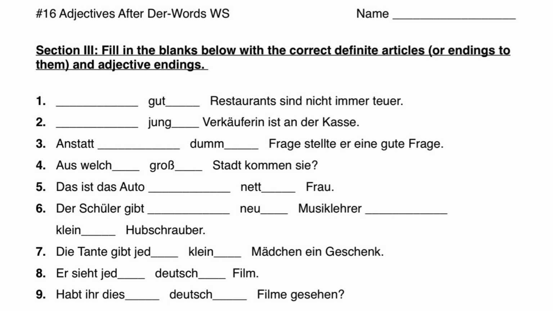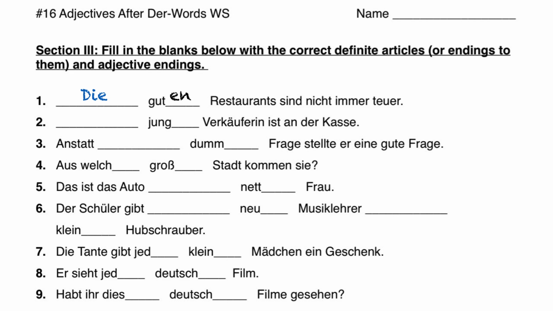expensive. This is actually in the nominative case, and therefore for plural nominative we would use die. Die gut, and we need an ending here for the plural. All of the plural ones, every single time after a der word, are going to be en for the adjective ending. So we have die guten Restaurants sind nicht immer teuer. The good restaurants are not always expensive.